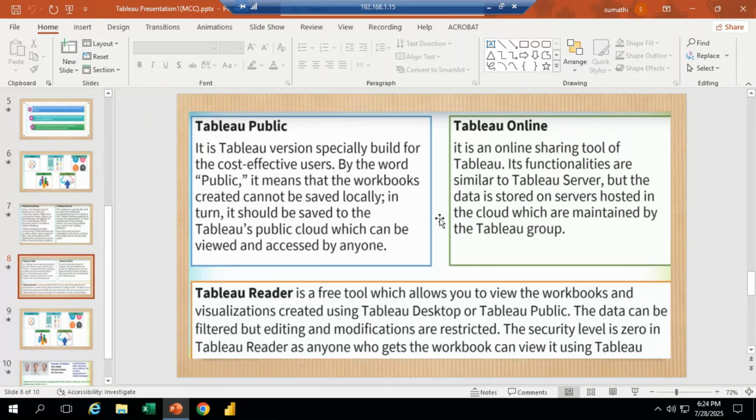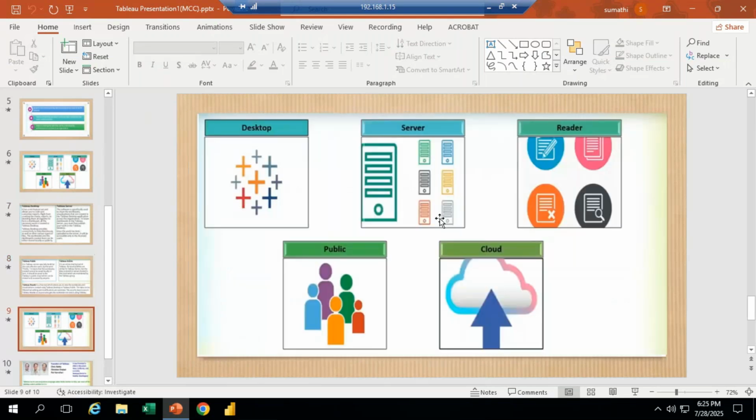We can install that. And if I want to install Tableau Desktop 2024.2, that is the latest version, we can install that option. All these are about the Tableau software: Tableau Desktop, Tableau Server, Tableau Reader, Tableau Public, and the cloud version.